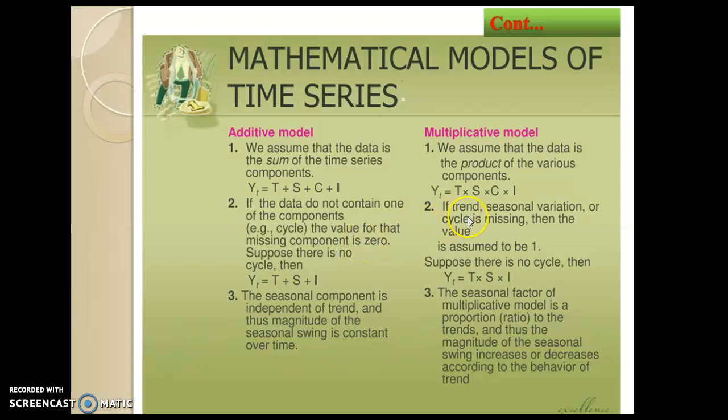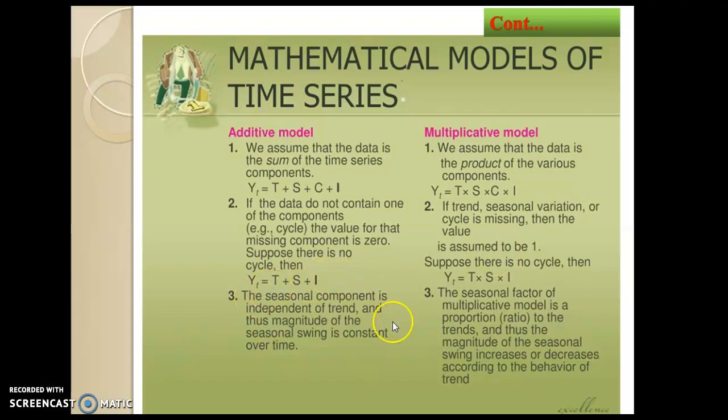Similarly, in the multiplicative model, if cyclical variation is missing, then the value is assumed to be 1. Suppose there is no cycle, then the multiplicative model is written as Yt = T × S × I. Here again cyclical variation is missing, but the value is assumed to be 1.